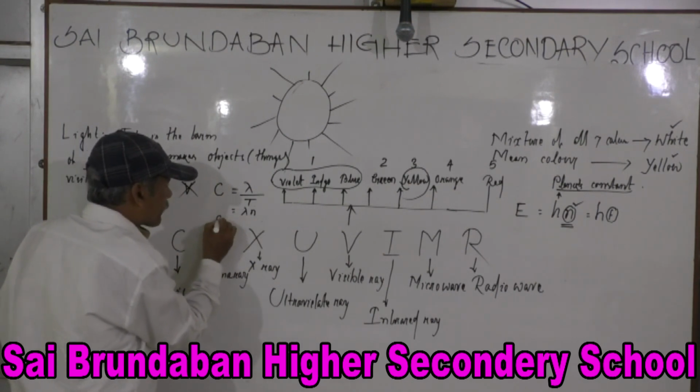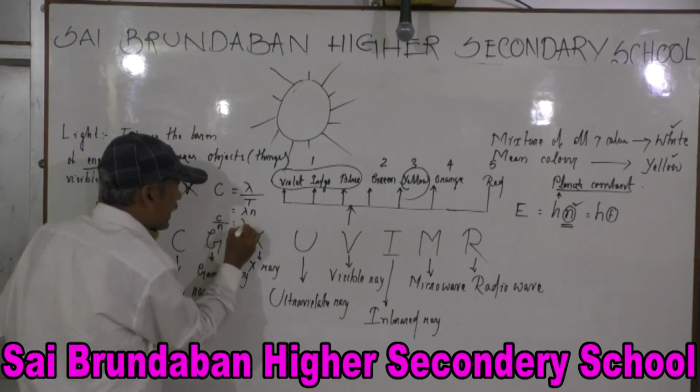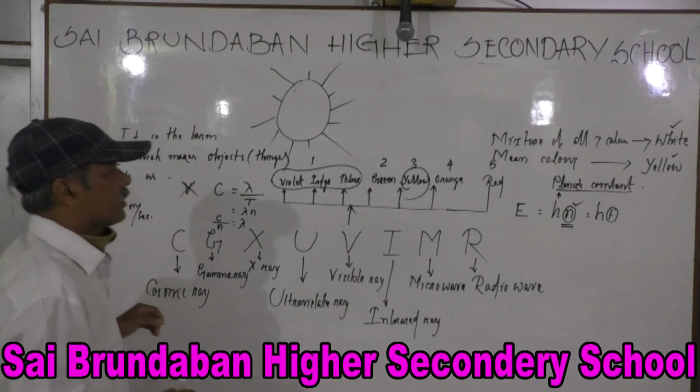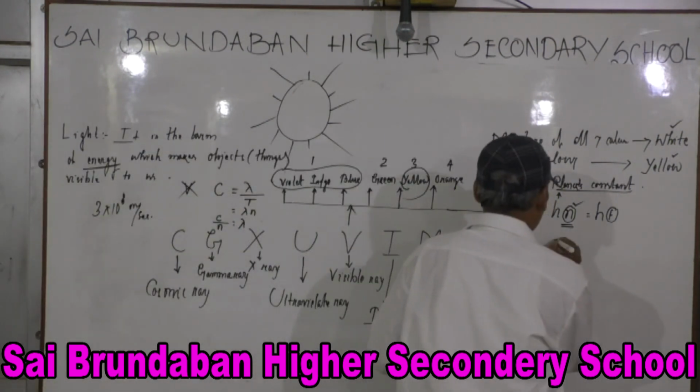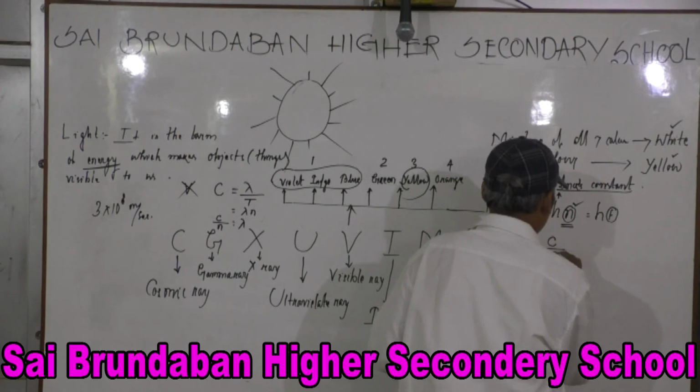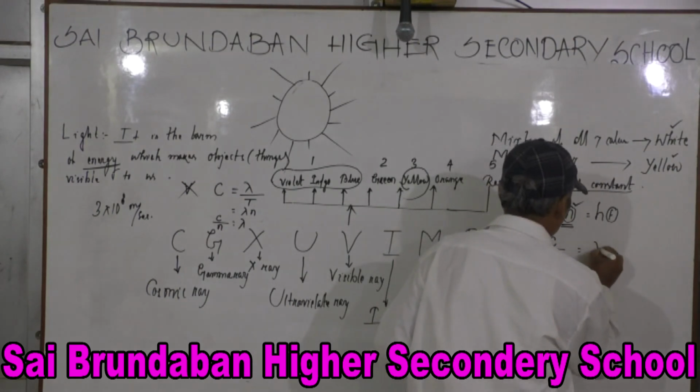So you see, c by n is equal to lambda. I am writing now c by n is equal to lambda.